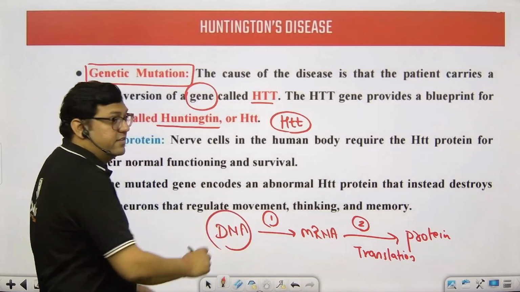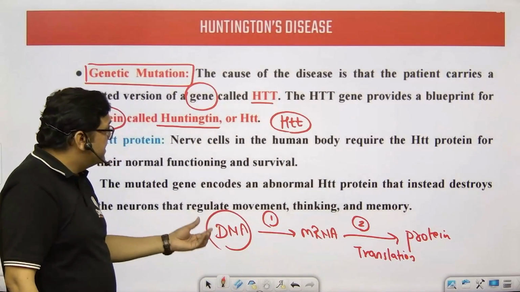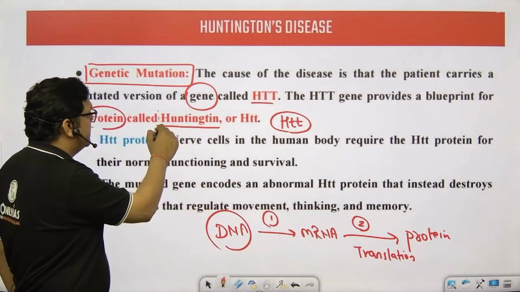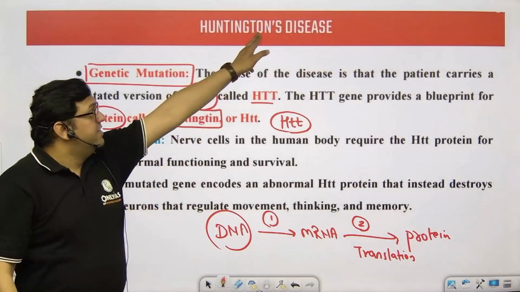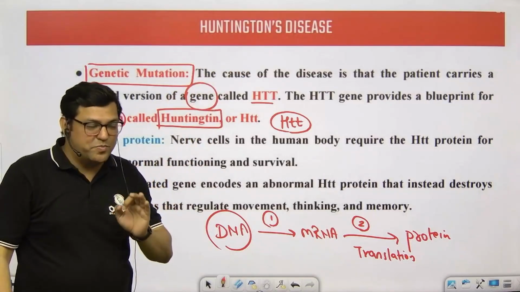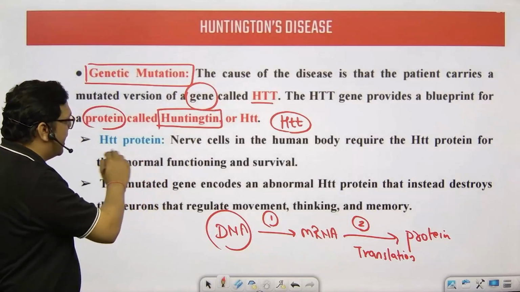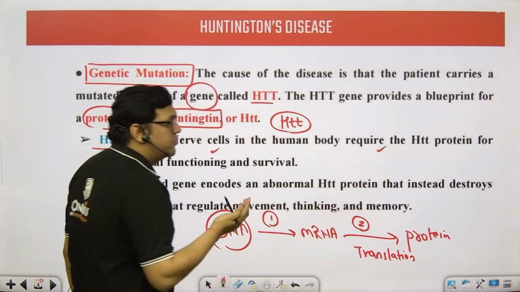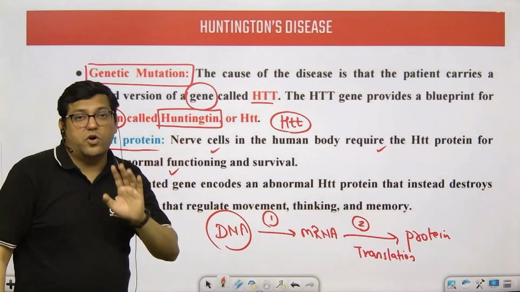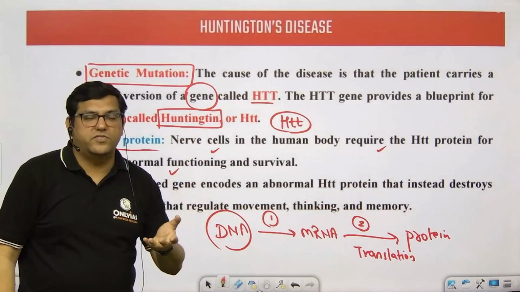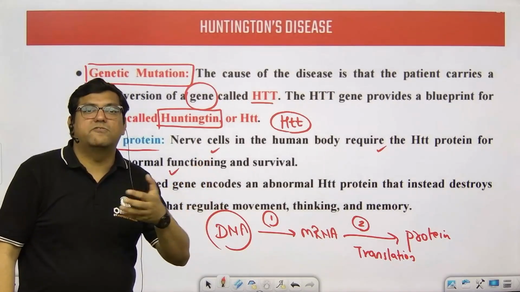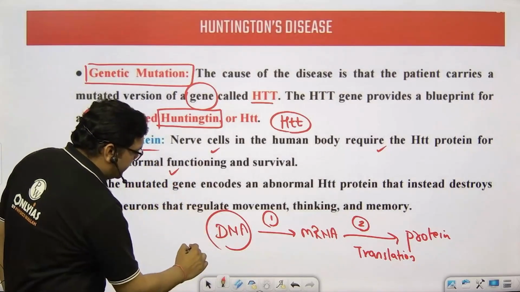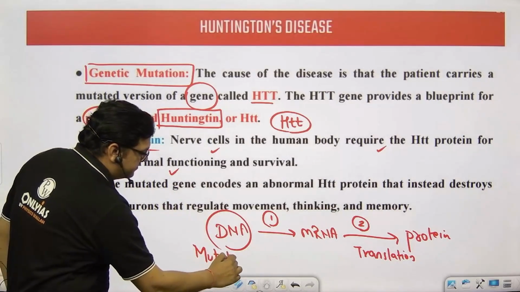So the gene, the segment of the DNA, which is the HTT gene, produces a protein, and the name of the protein is Huntingtin. The difference in the spelling is there. I hope you listen to this very carefully. Now what happens is the nerve cells in the body require this protein, and it is very important for the normal functioning and survival of the brain activities and all the related functioning. But ultimately what happens is if this gene is mutated.